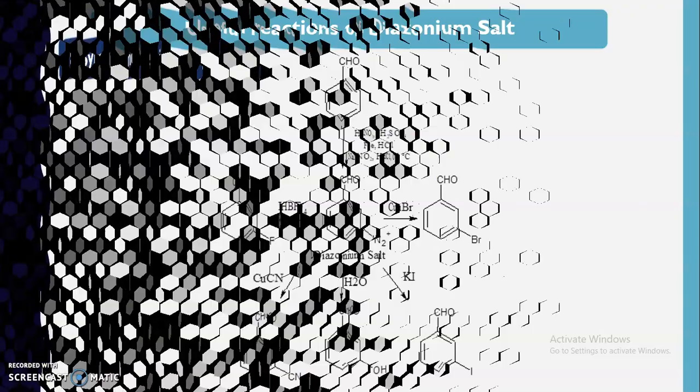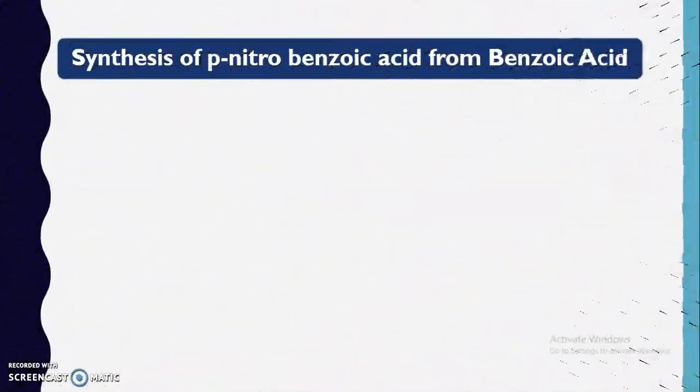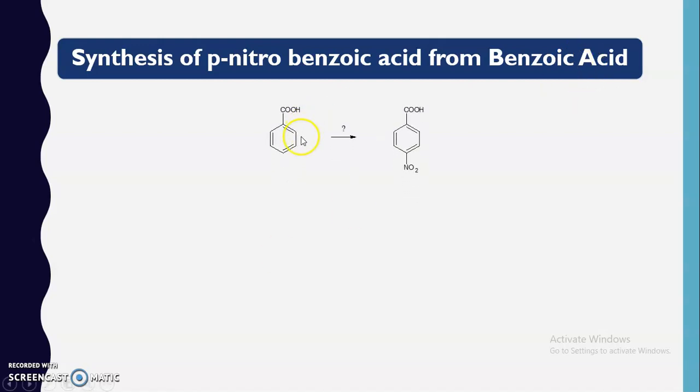Say for example, we will see one example right now, that is the synthesis of para-nitrobenzoic acid from the benzoic acid. Now here you can see this is the structure of benzoic acid, this is the structure of para-nitrobenzoic acid. Now you can check whether this synthesis is possible.